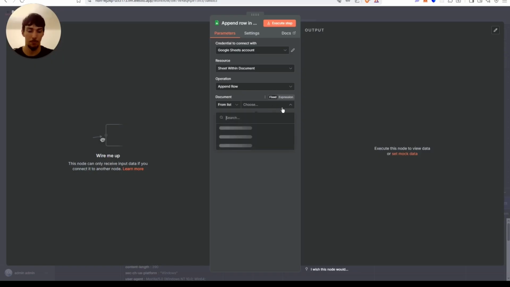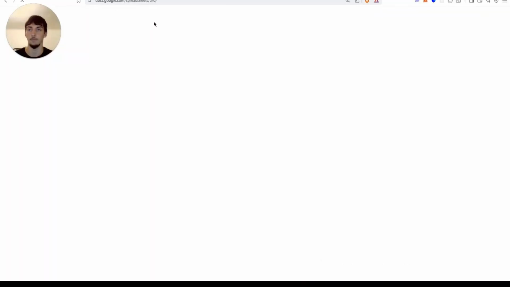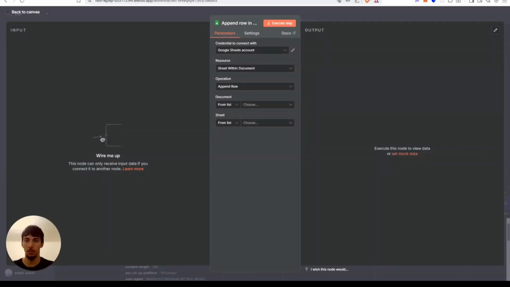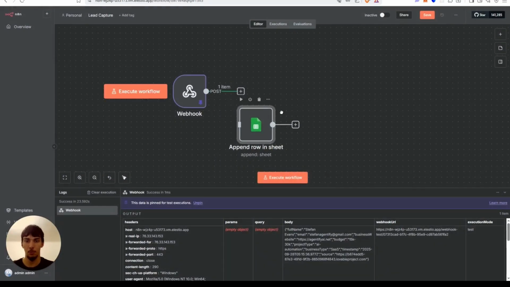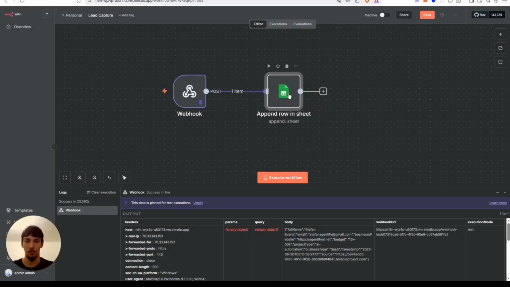You're going to see here, the sheet you want to use. I'm going to be making one right now, just for this. Okay. And we got the lead capture. I'm going to go here, append row, and refresh. Okay, there we go, got the lead capture, the sheet. So in this workflow, we won't be needing to use an AI agent because we know every time it's going to do the same thing. So we don't want to have any error with that using the AI agent.